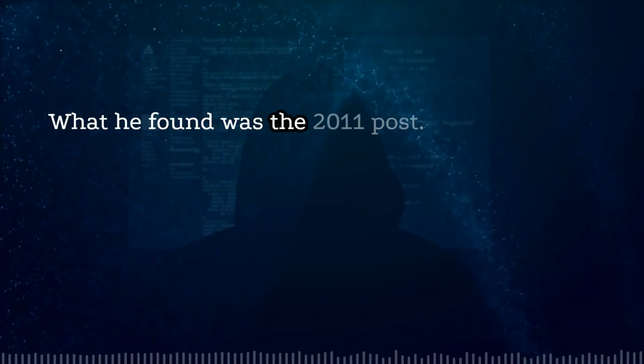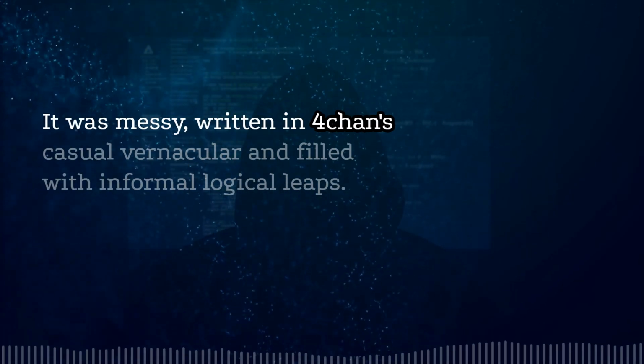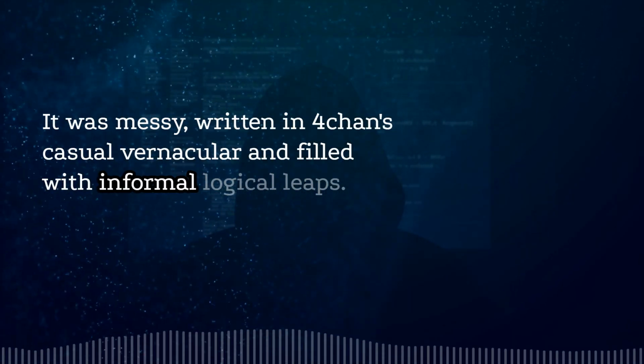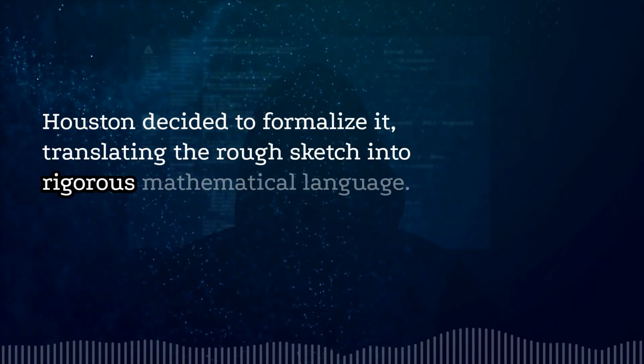What he found was the 2011 post. It was messy, written in 4chan's casual vernacular and filled with informal logical leaps. But the core argument seemed sound. Houston decided to formalize it, translating the rough sketch into rigorous mathematical language.